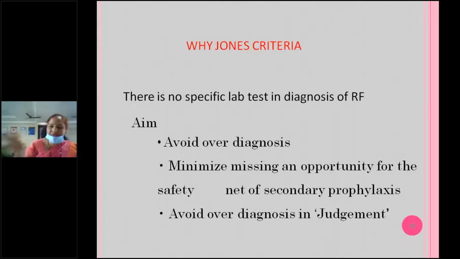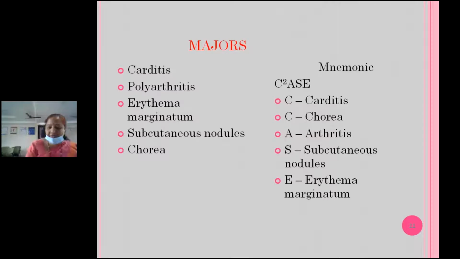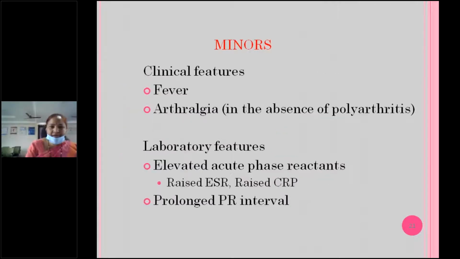So we are not definitely taking recent streptococcal infection supportive evidence. So avoid overdiagnosis, and avoid missing an opportunity for the safety net of secondary prophylaxis. Because once you diagnose rheumatic fever and start secondary prophylaxis, we can prevent damage to the heart valves. That's why we should have criteria. So these are the previous ones.